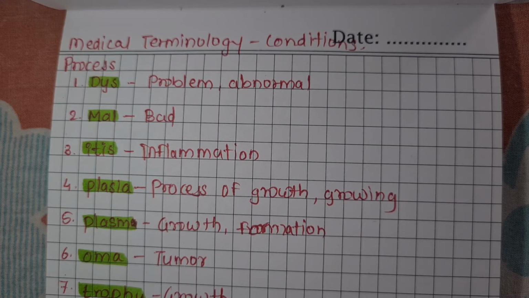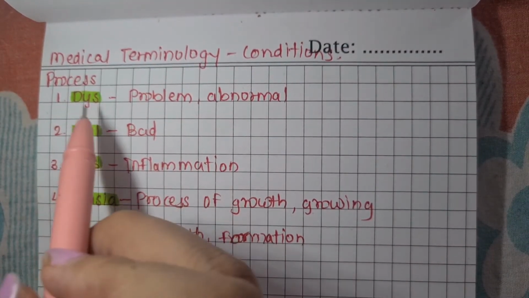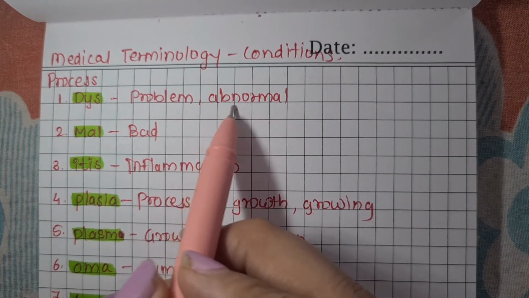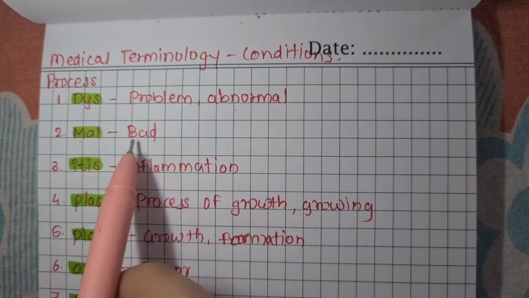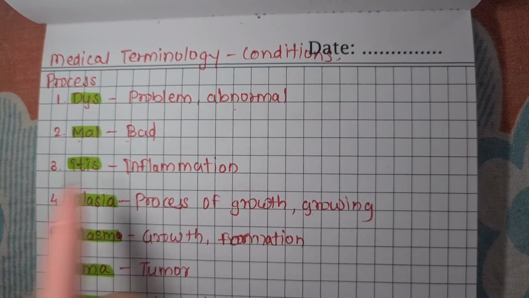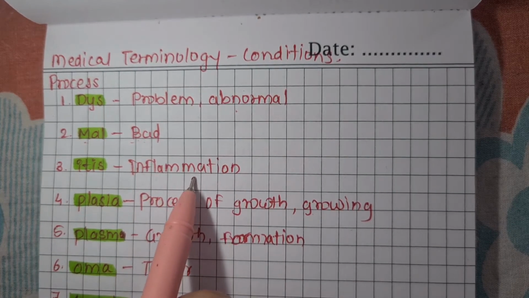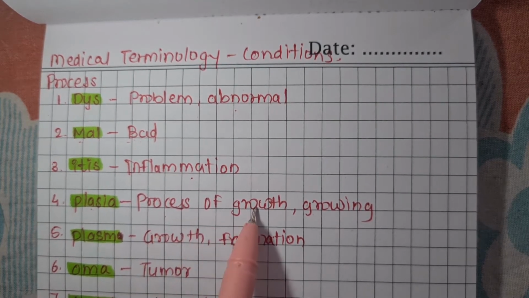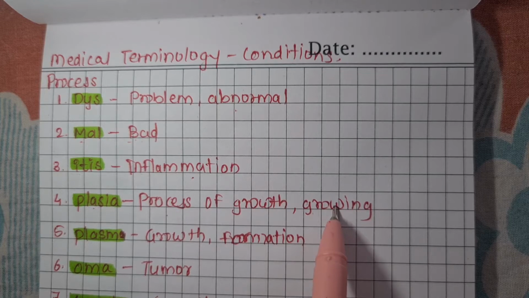So today we will continue about the medical terminology. So first one is problem or abnormal, that is dyspnea. Mal, that is bad, for example maladaptive. Itis, that is inflammation, for example sinusitis. Plasia, that is process of growth or growing.